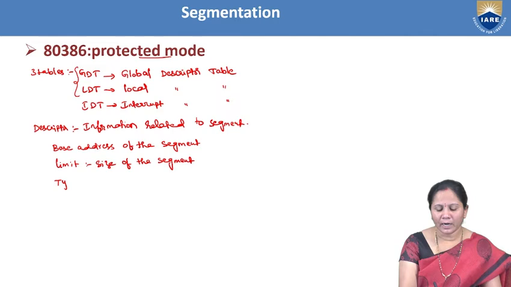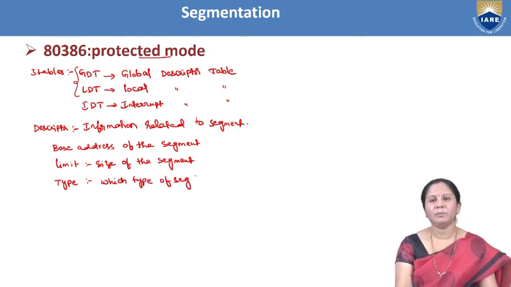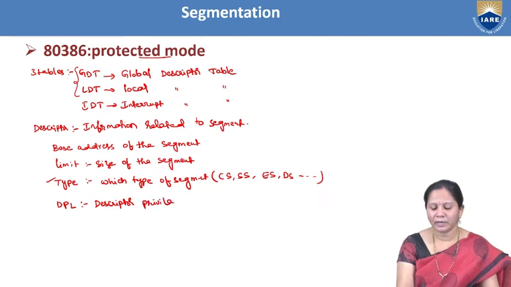Another parameter is type or DPL. The type indicates which type of segment it is. We have different types of segments like code segment, stack segment, extra segment and data segment, and which type of segment it is will be decided by this type. Another one is DPL, where D represents descriptor and PL represents privilege level.